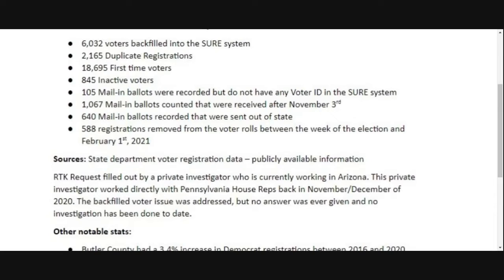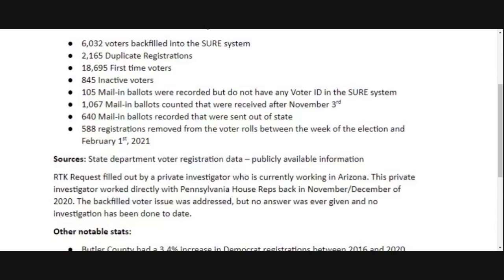This is kind of an interesting number. An inactive voter is someone who has not voted in 2 consecutive presidential elections. So Pennsylvania kind of has this interesting phenomenon where nobody ever leaves the voter rolls. We're not really sure why, but essentially, even if you move out of state or you die, technically somehow you are always available in our SURE voter roll database, which is an issue. So 845 people in Butler County are inactive but still remain on the voter rolls. Something that definitely needs a deeper dive. Why is that the case?